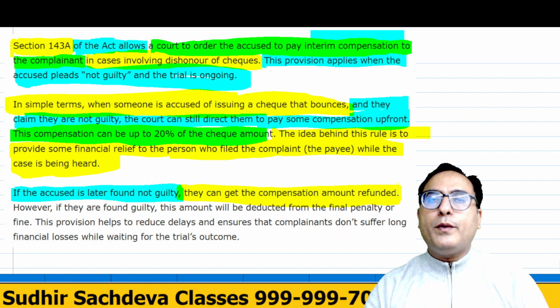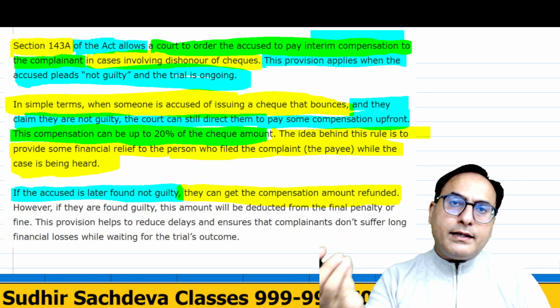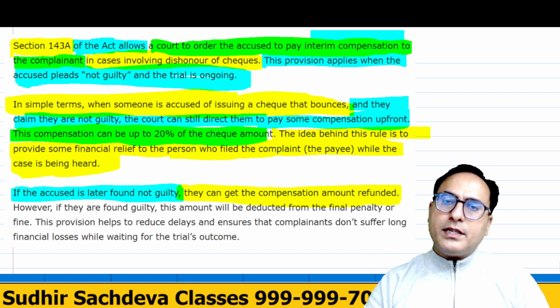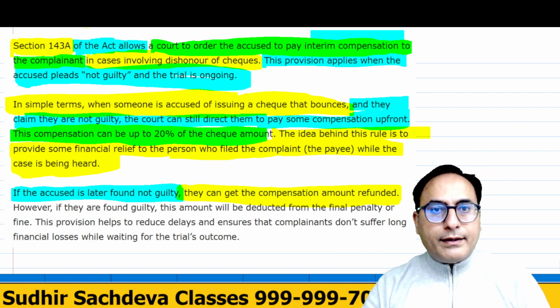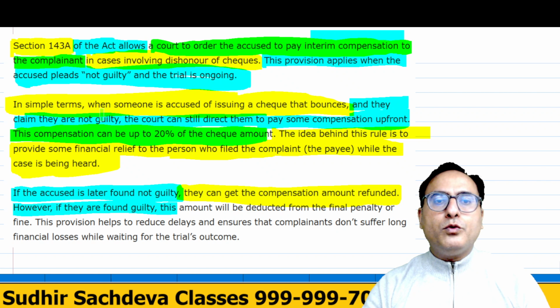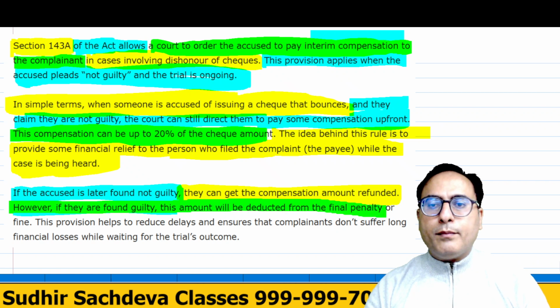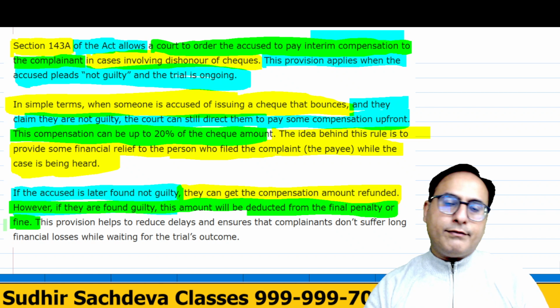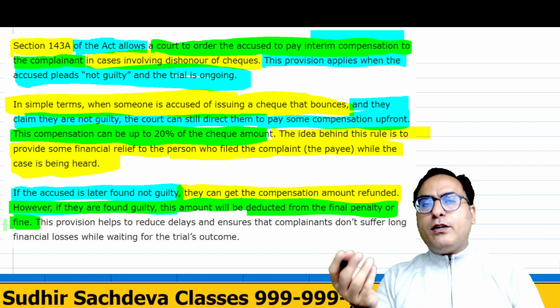She will get that amount, 20,000 rupees, which was given by her as interim compensation, back. However, if they are found guilty, this amount will be deducted from the final penalty or fine, because 20,000 is already paid.